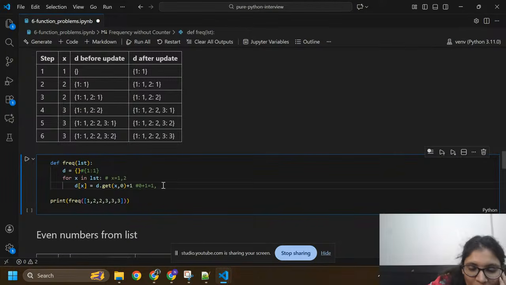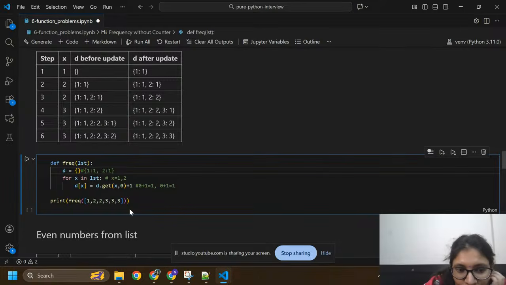So here I got 0 because we don't have any element that is 2. So x equals to 2 we don't have inside the dictionary, that's why it is 0. Because I'm going to add this, it will become 1. So after the comma we need to store 2 with count 1.